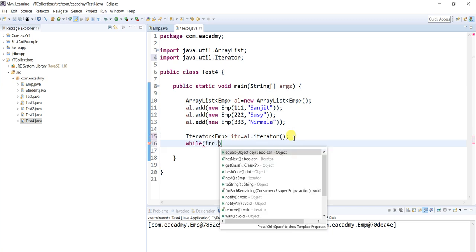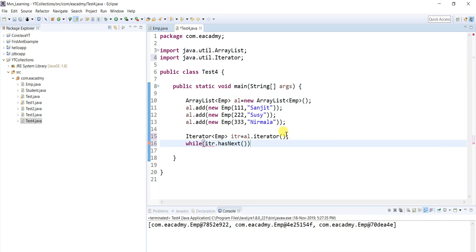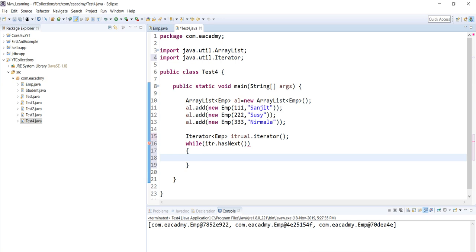This cursor will run as long as there is some element inside array list. Now what this cursor will do, this cursor is going to print the things, right? How will it do so?